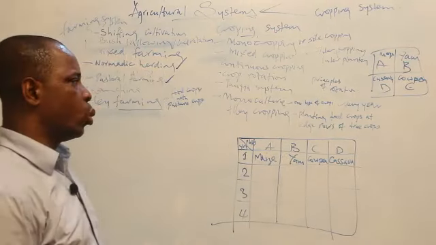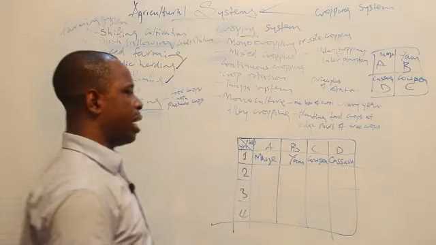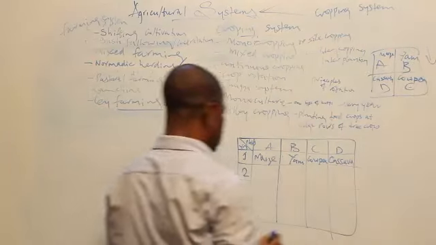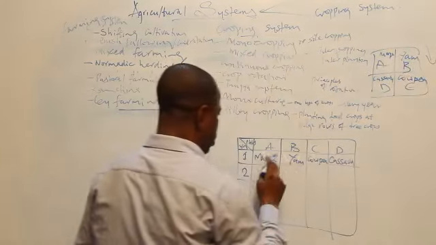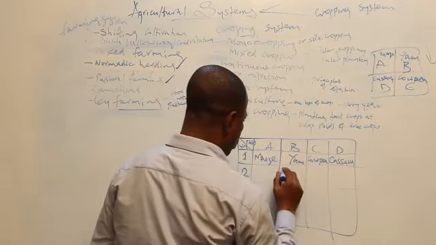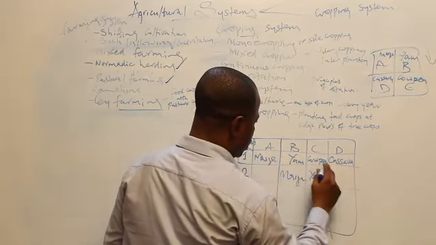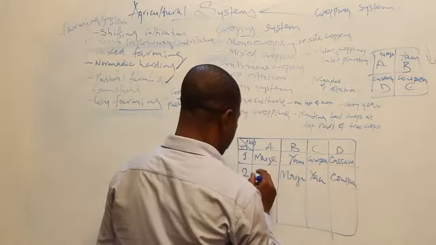When it comes to year 2, we are going to rotate it. Rotation can take any direction. It can be clockwise or anti-clockwise. Let's assume we take clockwise. If it is clockwise, A will come to B, B will come to C, C will come to D. So let A come to B. That means here we are going to plant maize, here yam, here cowpea, and then the last one will come to A, so it becomes cassava.